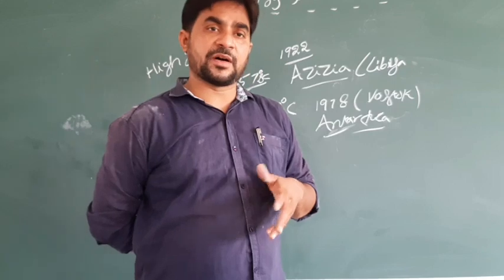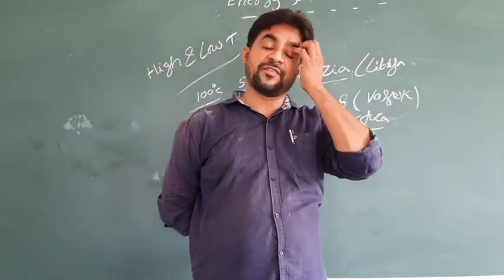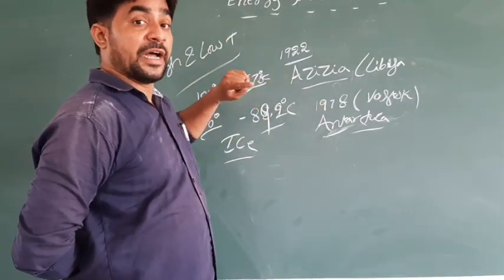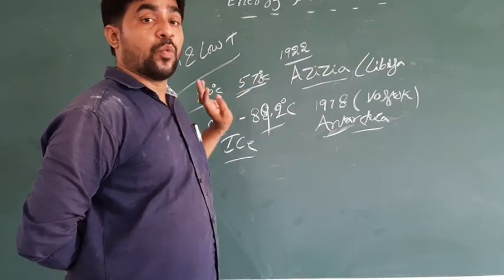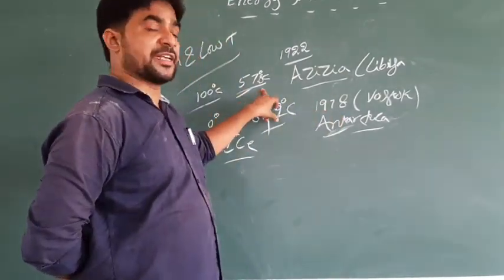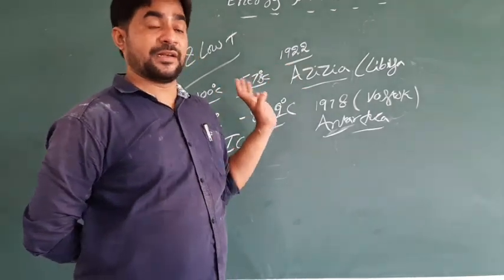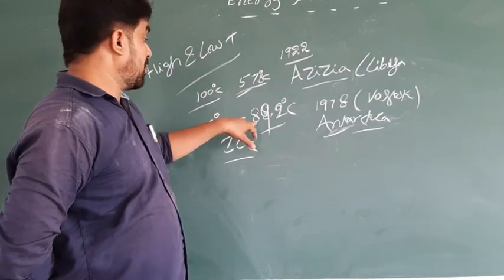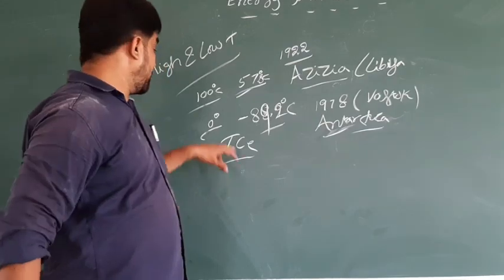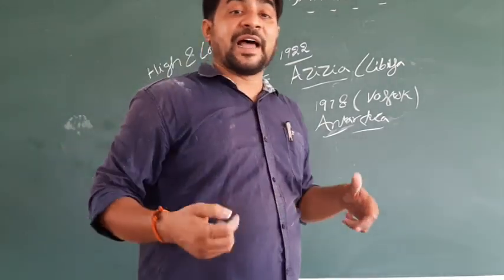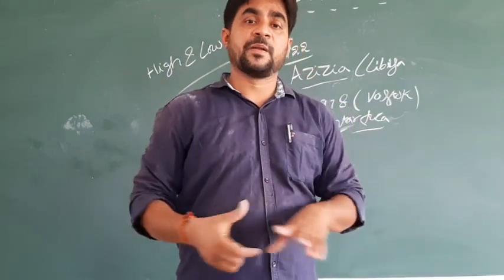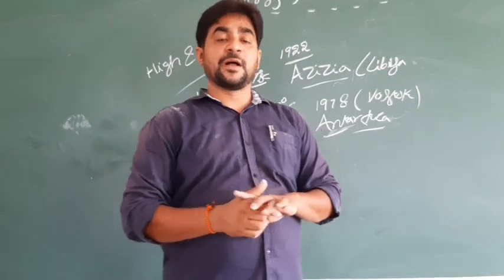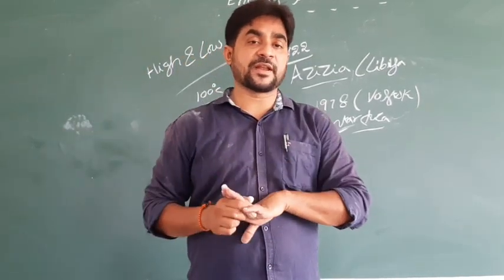In the region of Hyderabad, if the temperature is recorded at 45 degrees, we feel very high temperature and we are not coming out. If it goes to 57, that is a very high temperature. If it goes to 100 degrees, water converts to boil. At 0 degrees, water converts to ice. But a temperature of minus 89 is far below 0 degrees. Minus 89.2 degrees Celsius was recorded in the region of Antarctica, the southern pole side.